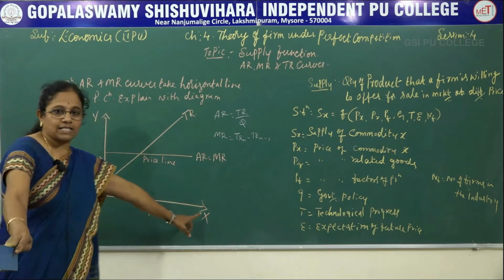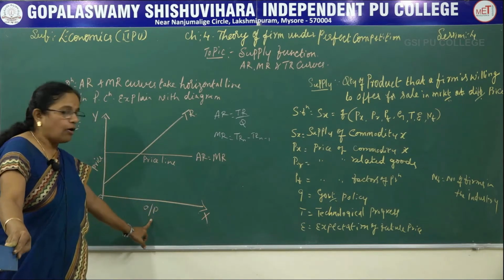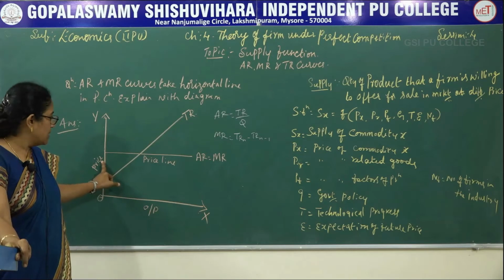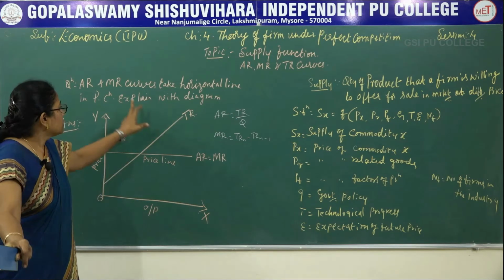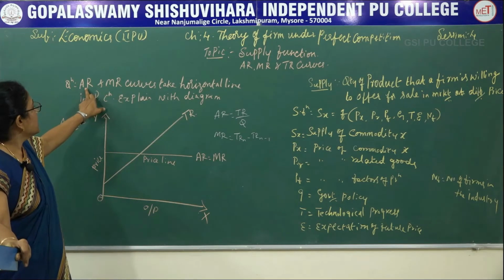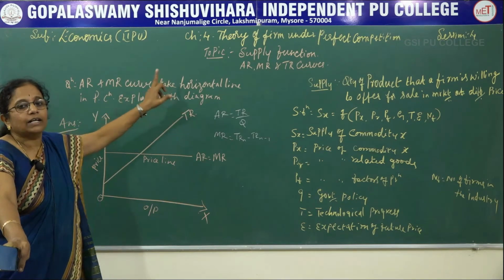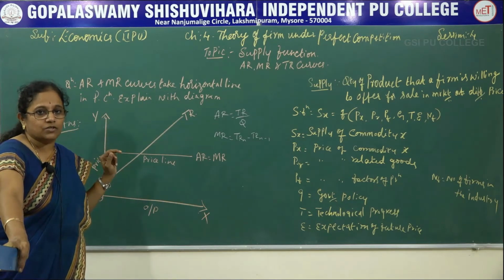On the OX axis, we are mentioning the output, and on the OY axis, we are mentioning the price. Here, as the question itself says, the average revenue and marginal revenue curves take a horizontal line under the perfect competitive market situation.